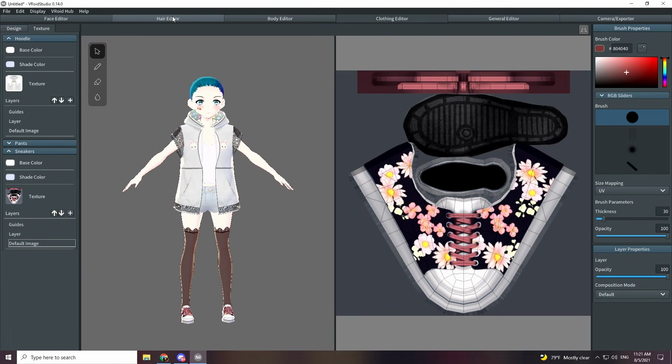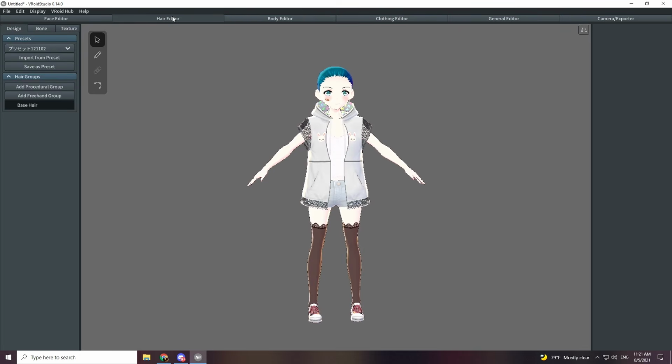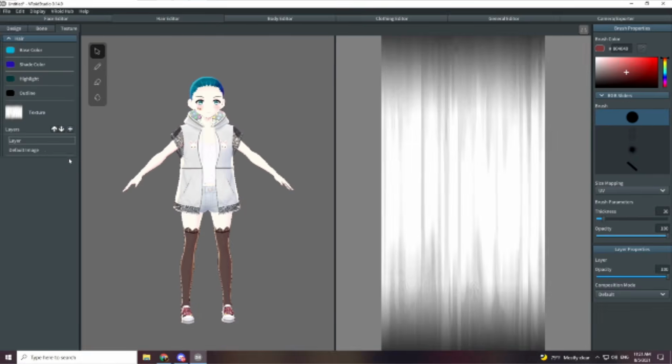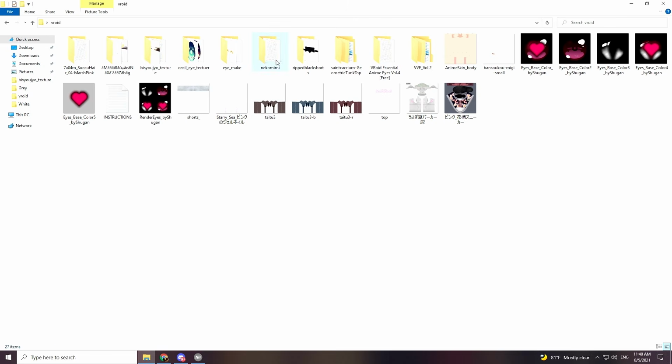And now we move on to the hair. Hair presets are a little tricky to import since it's not as simple as updating the texture file like the other assets, unless you're making your hair from scratch pretty much. So here's how you import your hair preset.